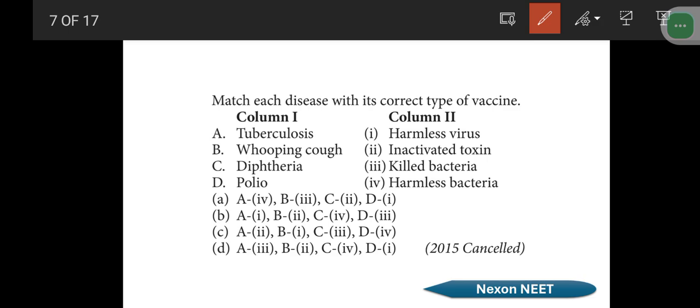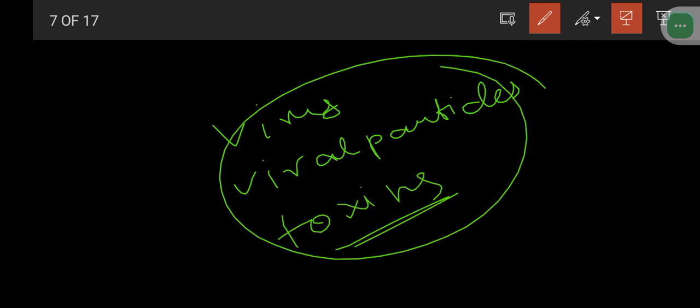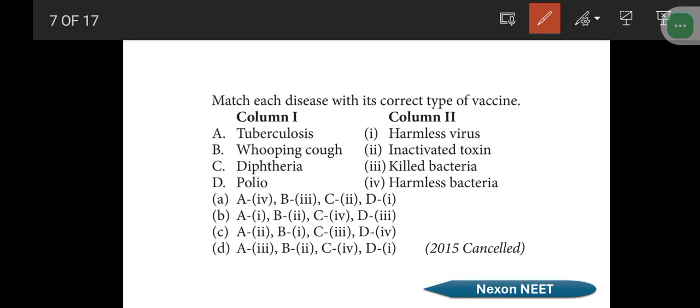We already know they take either the virus, or viral particles like protein, RNA, capsules of the virus, or the toxins from bacteria. These are very helpful in the preparation of vaccines. Okay, let us see here.